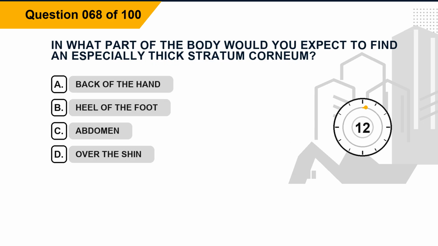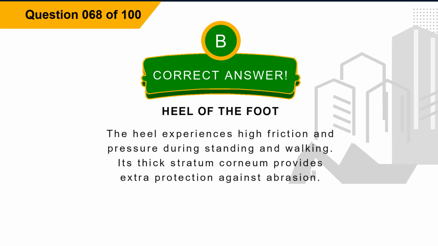Question 68. In what part of the body would you expect to find an especially thick stratum corneum? Option A, back of the hand. Option B, heel of the foot. Option C, abdomen. Option D, over the shin. The correct answer is option B, heel of the foot. Explanation. The heel experiences high friction and pressure during standing and walking. Its thick stratum corneum provides extra protection against abrasion.